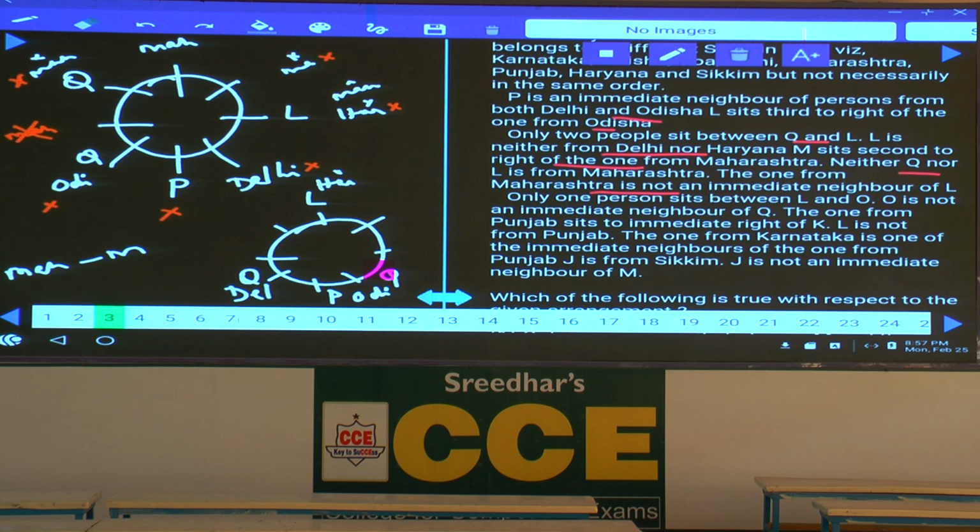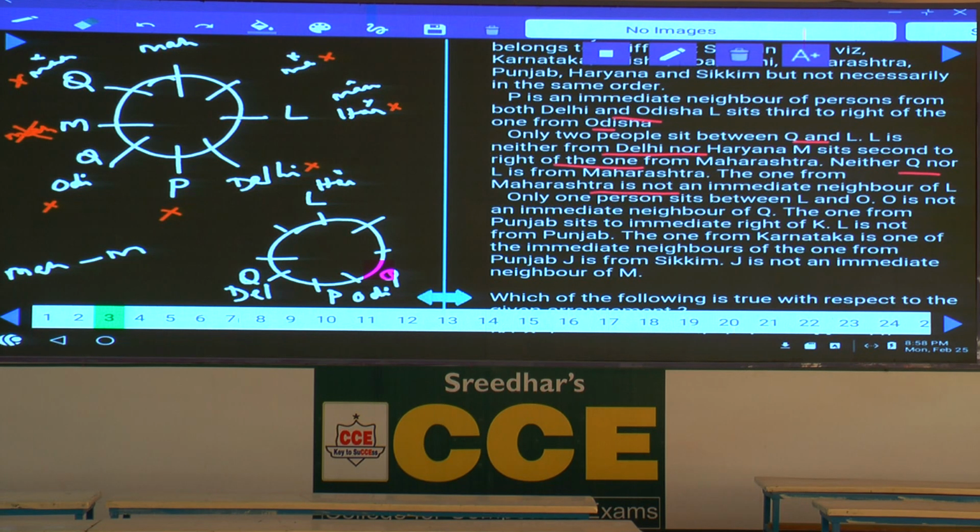Isn't it? As Maharashtra is here, M sits second to the right of the person from Maharashtra, hence M must be at this place. Are you following this or not? M sits second to the right of the person from Maharashtra. Neither Q nor L is from Maharashtra, and the one from Maharashtra is not an immediate neighbor of L.